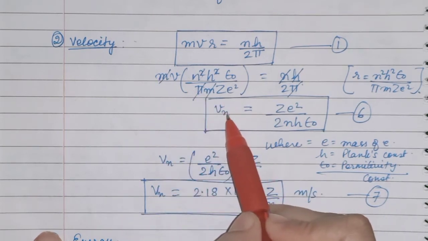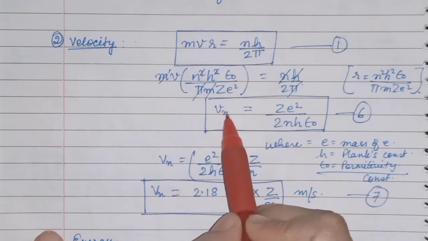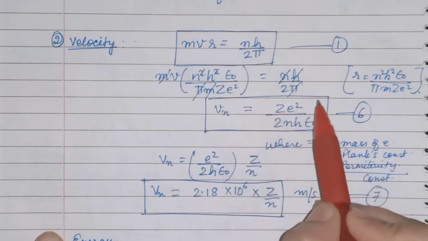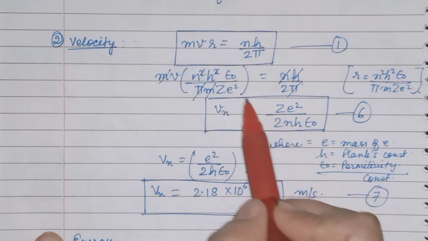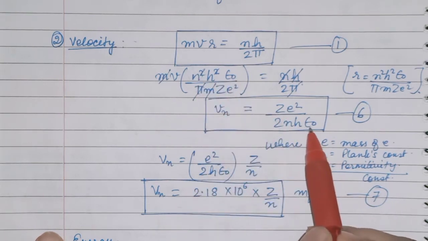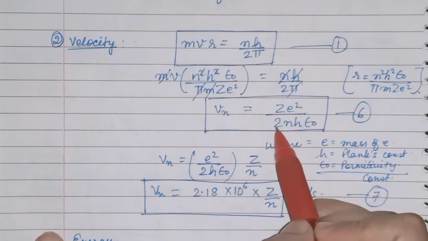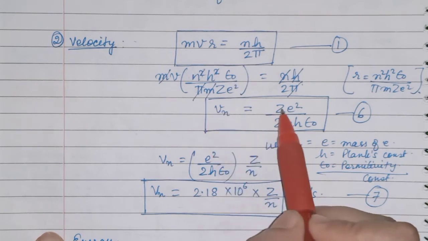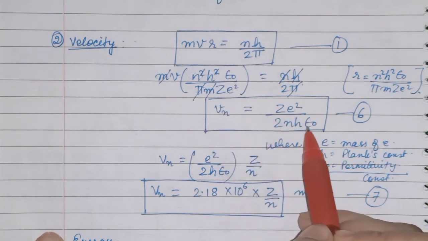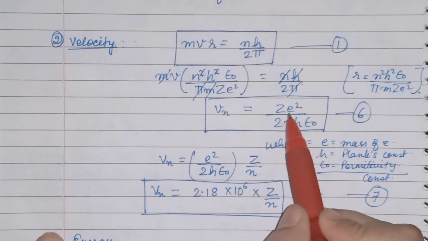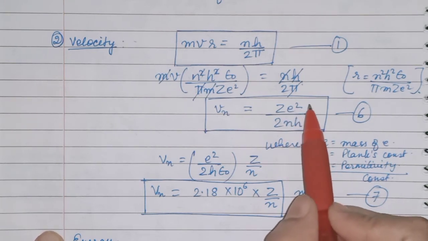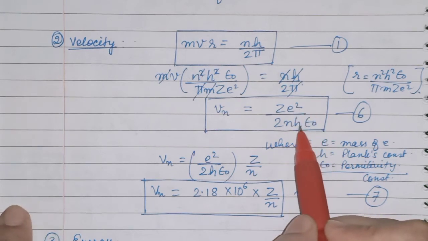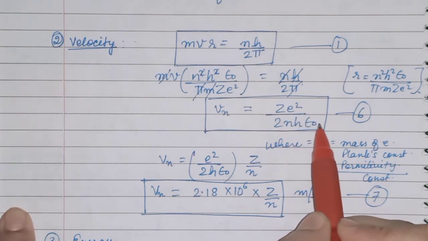So what is remained here? Velocity of nth shell is equal to z square, and nh epsilon naught will be here, and 2 is already here. So velocity equation will be z square upon 2 nh epsilon naught, where e, h, epsilon naught are constants, that is charge of electron, Planck constant, permittivity constant.